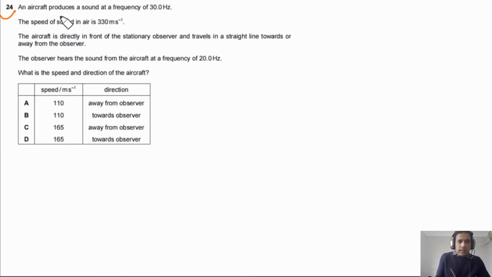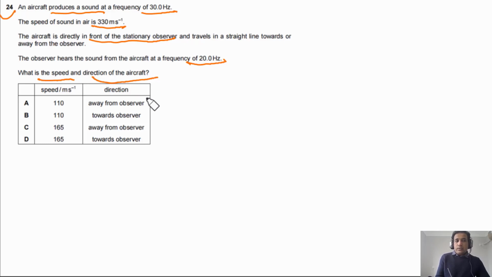Question 24 says an aircraft produces a sound at a frequency of 30 Hertz. The speed of sound in air is 330 meters per second. The aircraft is directly in front of the stationary observer and travels in a straight line towards or away from the observer. The observer hears the sound from the aircraft at a frequency of 20 Hertz. What is the speed and direction of the aircraft?